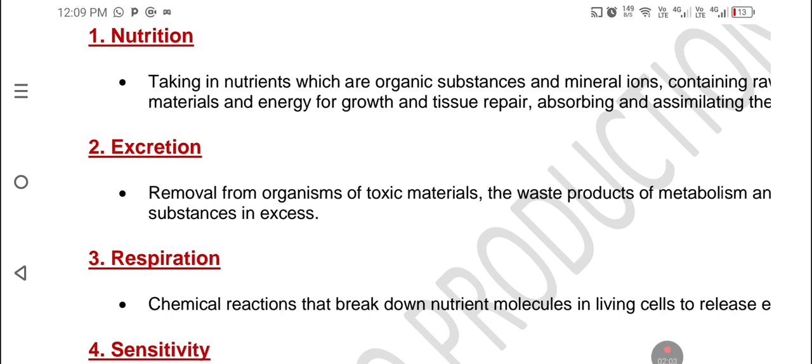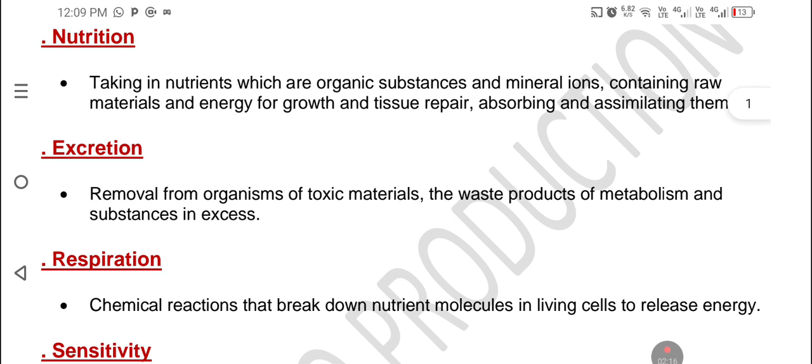Okay, so excretion is the removal from organisms of toxic materials, the waste products of metabolism and substances in excess. So it's a removal of toxic materials. In short, excretion is a removal of toxic materials.